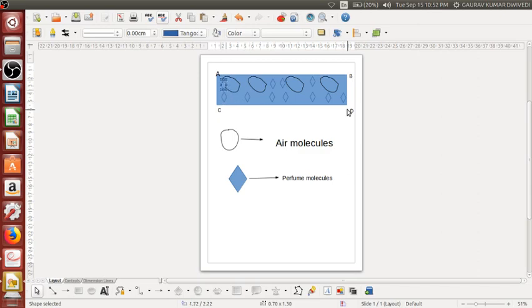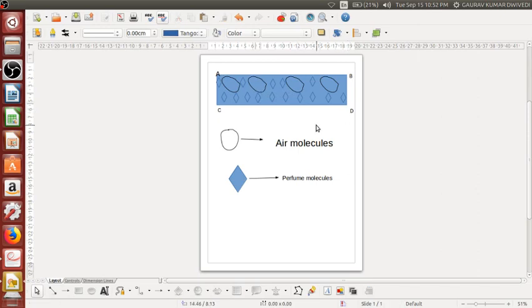Is that clear? So in this way what happens, wherever the spaces are present, okay, the molecules of the perfume will be getting occupied and your entire room will become scented or will get the fragrance of that perfume or deo, whichever things you have taken.